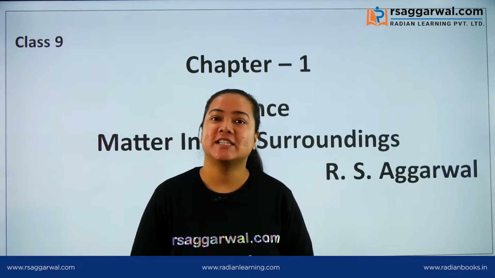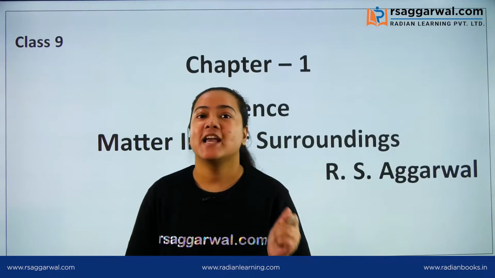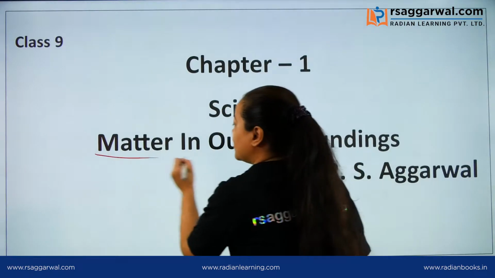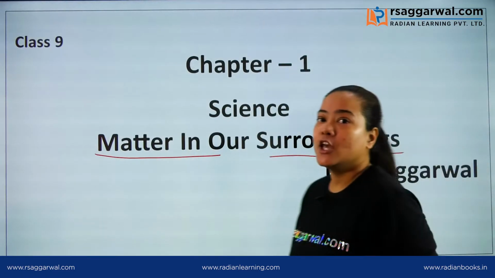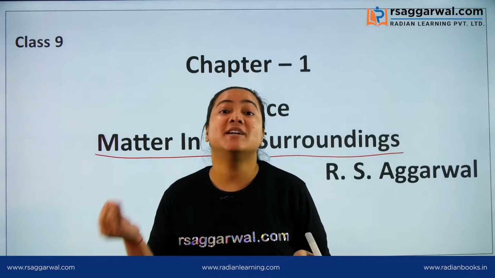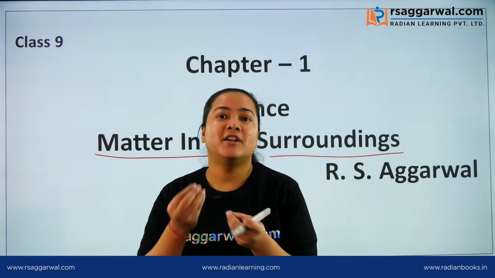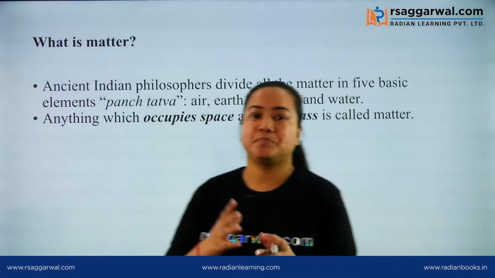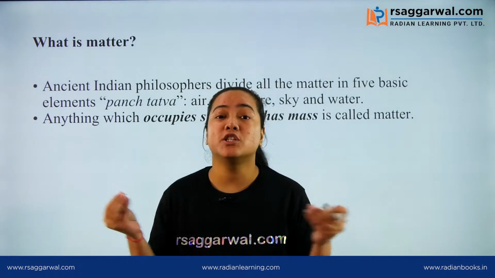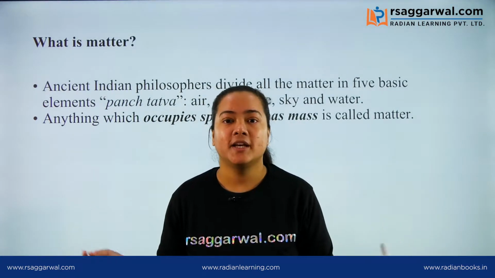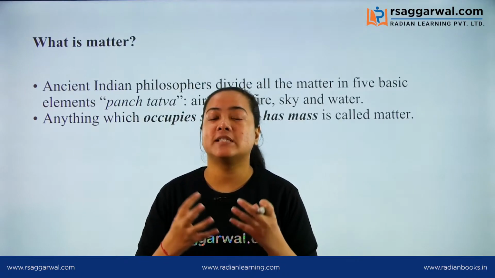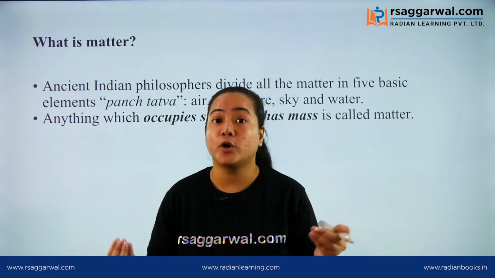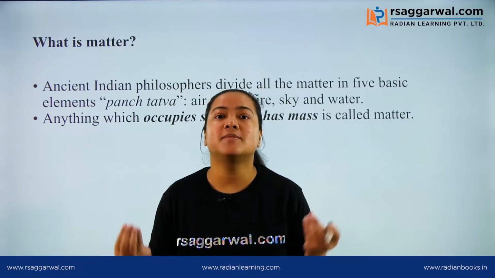So today we are going to discuss chapter 1 from science class 9th, which is matter in our surroundings. Let's start by discussing what is matter. We need to understand what this term means. Everything which is present in our surroundings belongs to the category of matter. This is very important for us to understand.